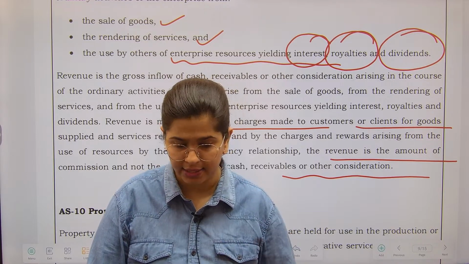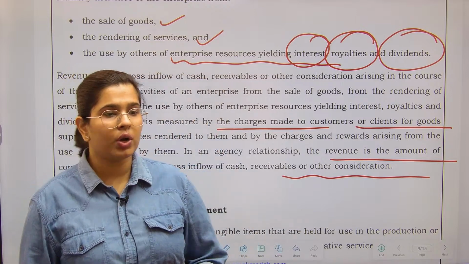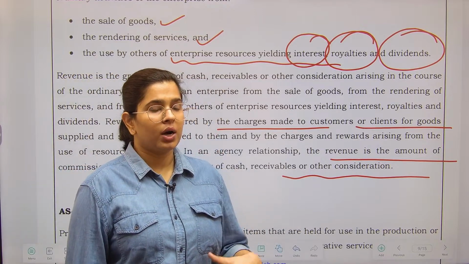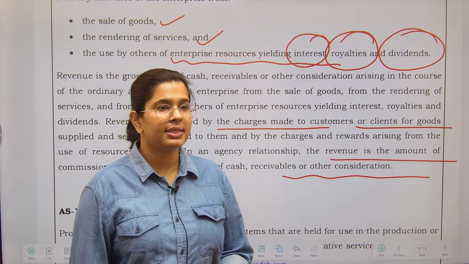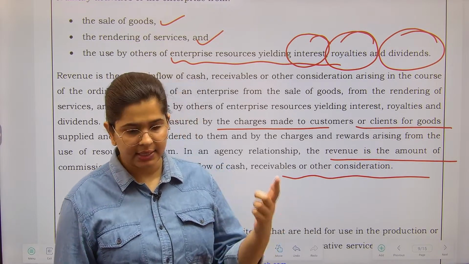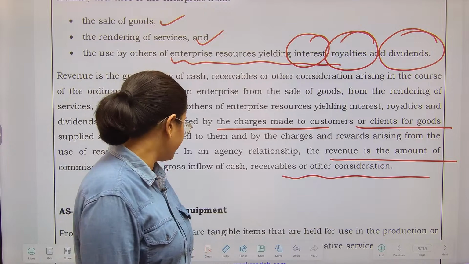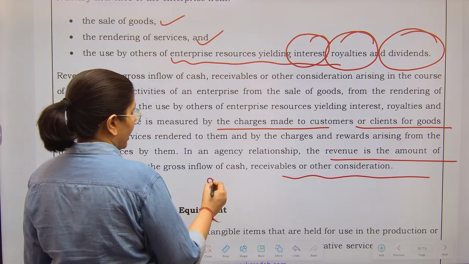For example, I'll give you an example. I sold some item to a customer. Okay, the customer is saying that deliver me these items at my place. I delivered the item on 9th of June.